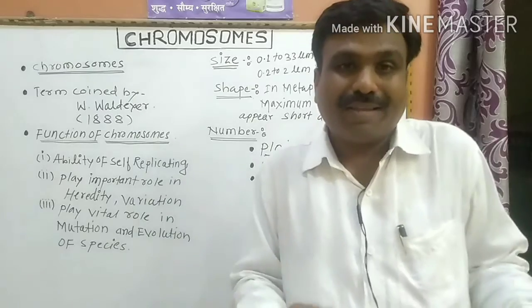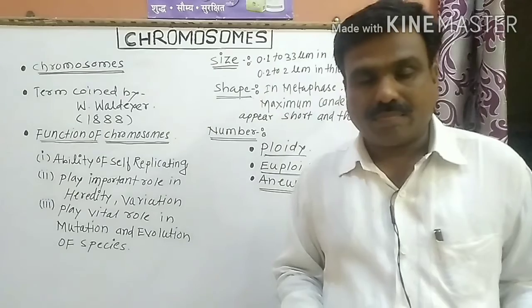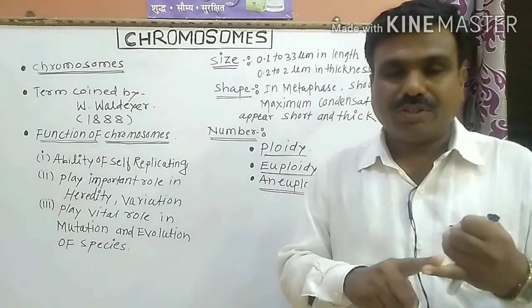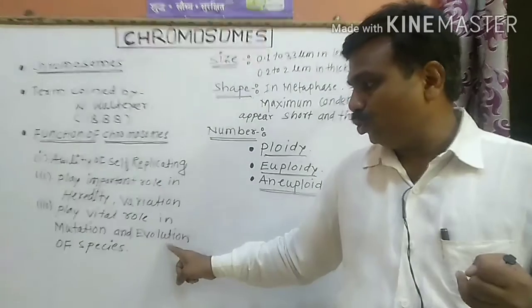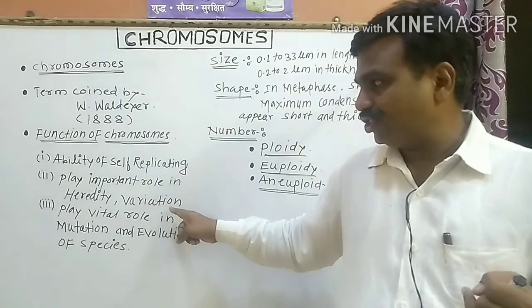New species are produced, and new characters are formed due to the mutation in the chromosomes. Mutation and evolution of the species play an important role in heredity and variations.